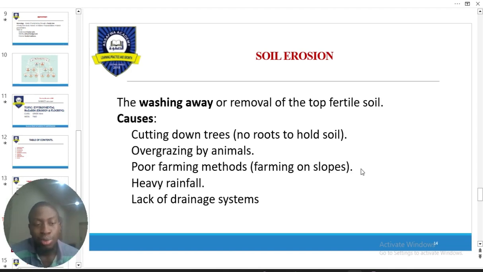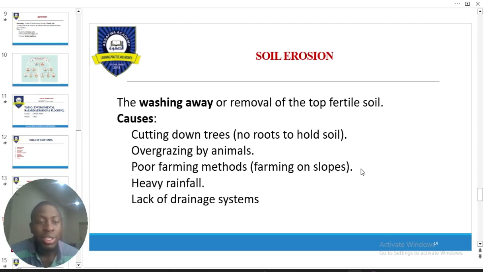When there are no trees, there is nothing to reduce water currents and air currents, so the topsoil is blown or washed away. Then overgrazing: that's why it is very important to have cover crops in our environment. Overgrazing by animals can lead to a very bad effect like soil erosion. You have poor farming methods.